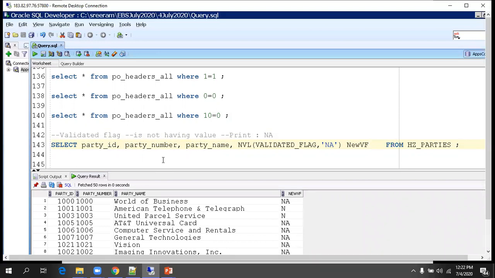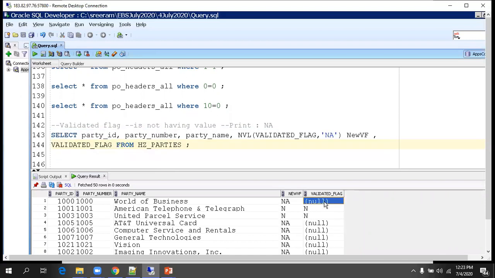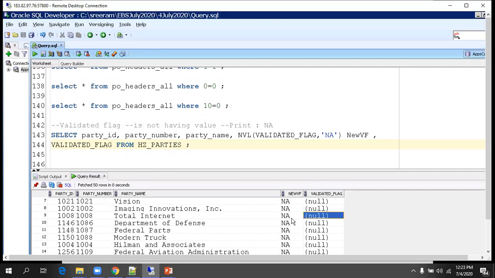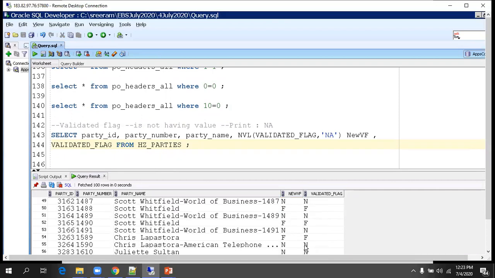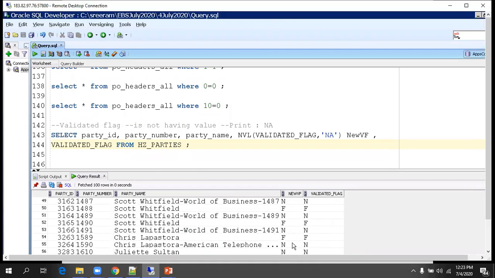If you are still curious whether the NA which is printed is correct or not, what I can do is print the validated flag also. Now you'll understand. Here null is there, and it printed NA. It is correct. But let us see where the values are F and other values. In some scenarios you also have F, and F is printed as it is.